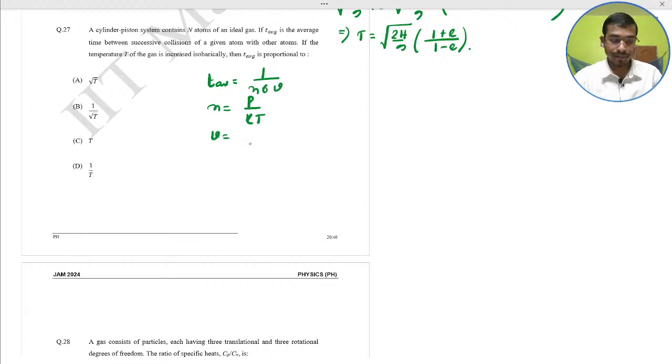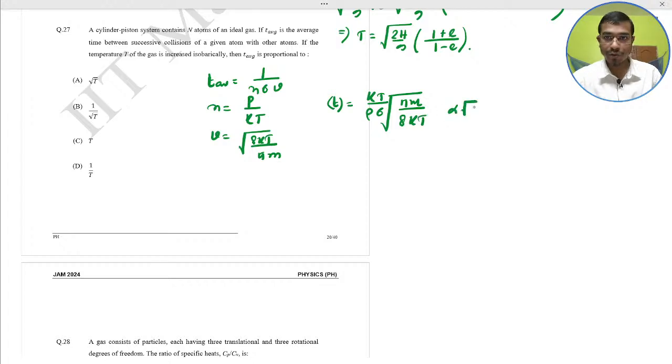And the V would be what? Root of 8 kT by pi m. Okay, so T average would be kT by P sigma into root of pi m divided by 8 kT, that is proportional to root T at constant P. So A would be the correct answer, root over T.